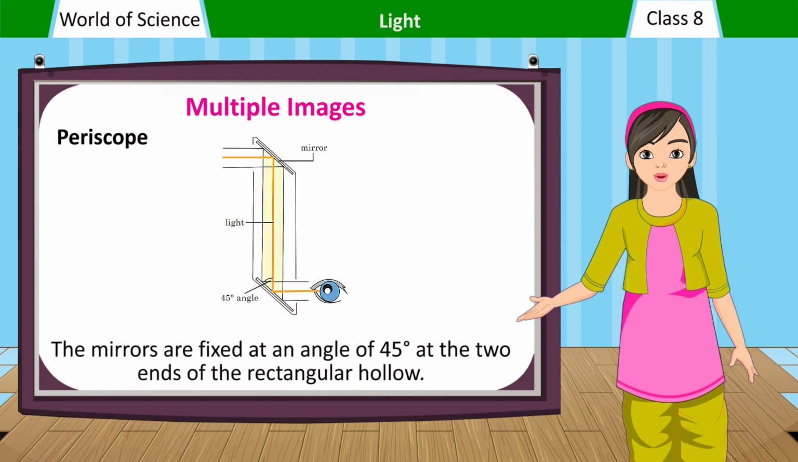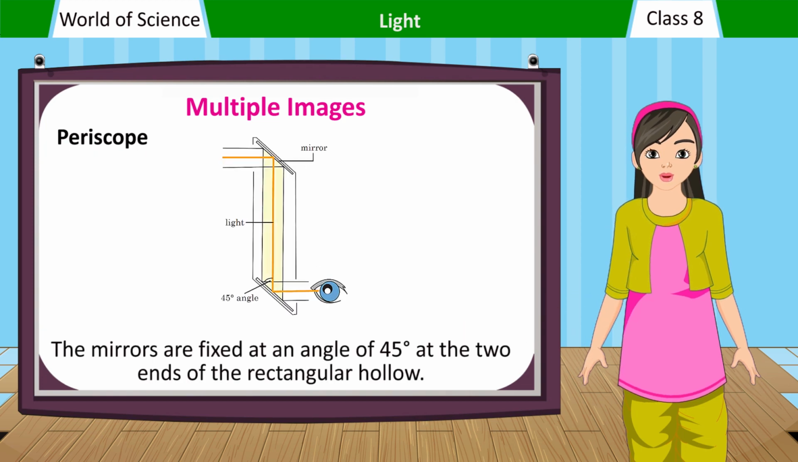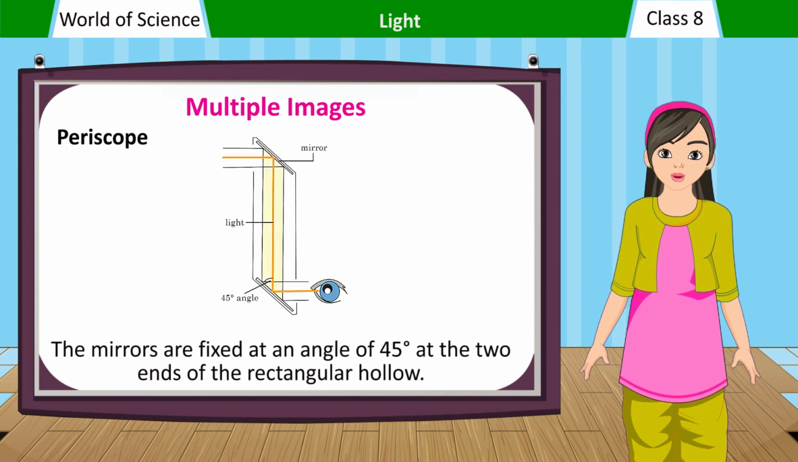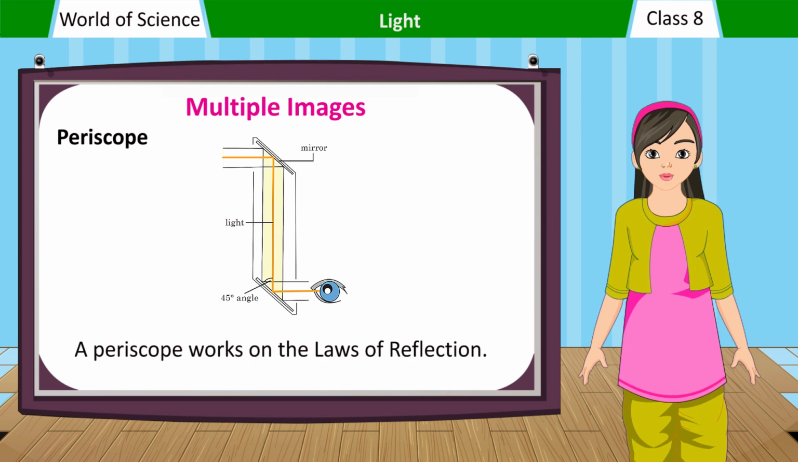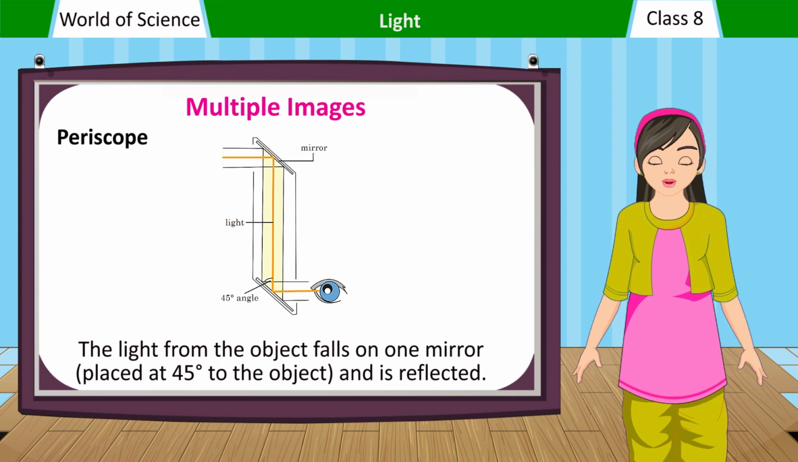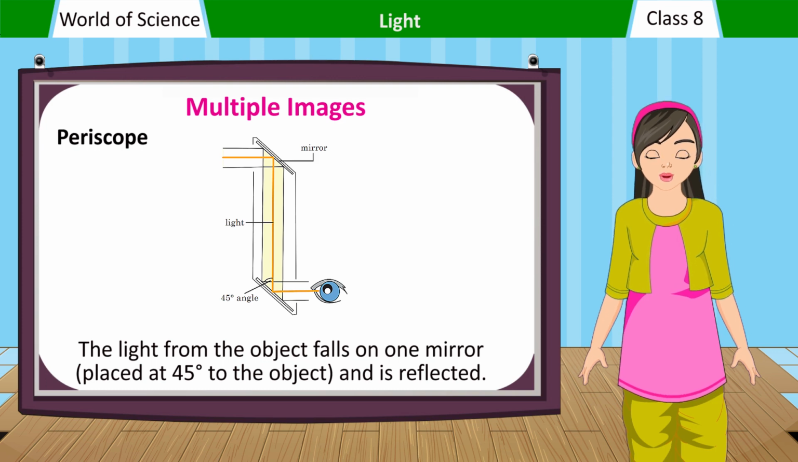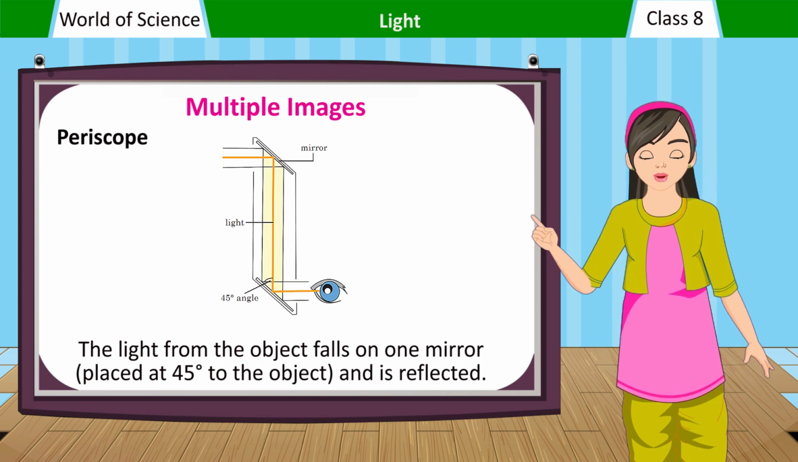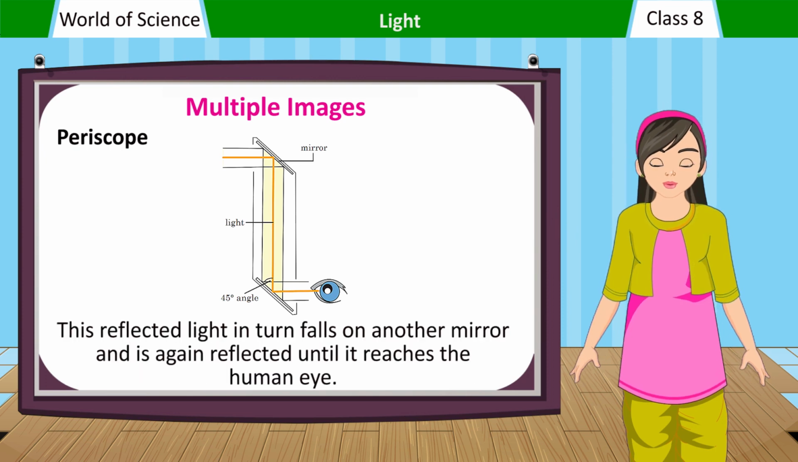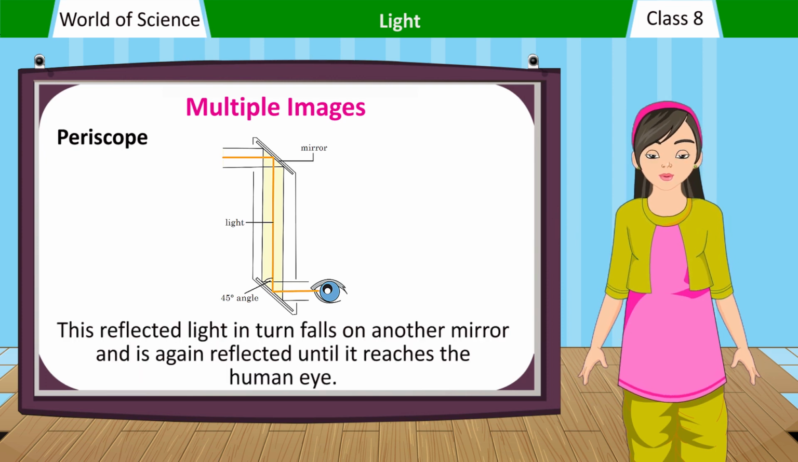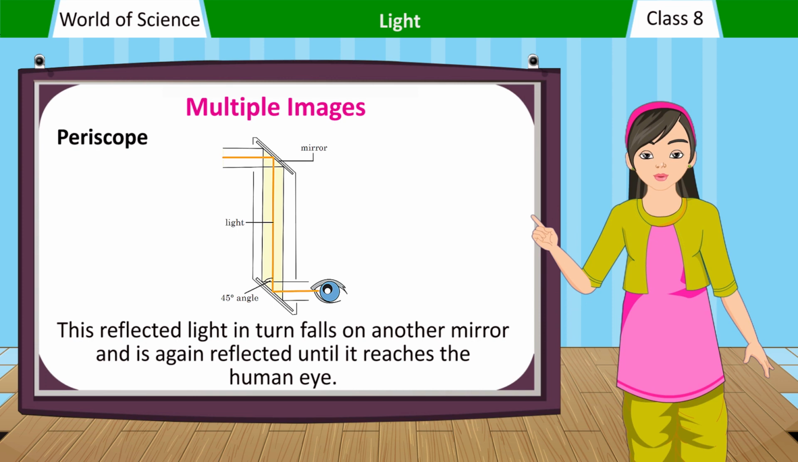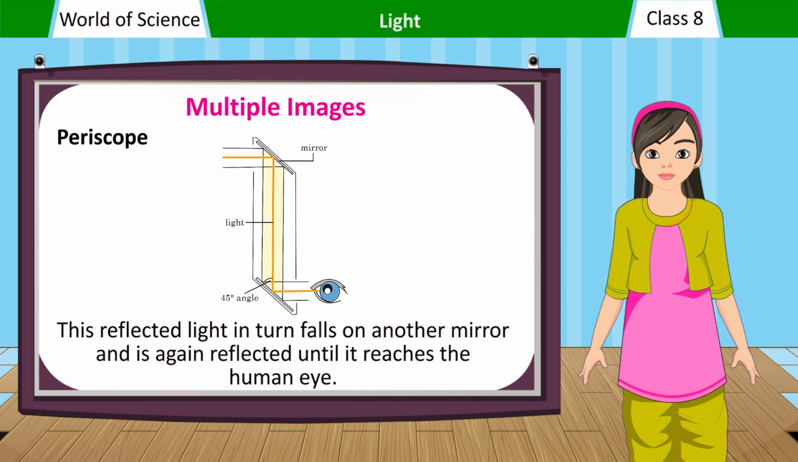The mirrors are fixed at an angle of 45 degrees at the two ends of the rectangular hollow. A periscope works on the laws of reflection. The light from the object falls on one mirror, placed at 45 degrees to the object, and is reflected. This reflected light in turn falls on another mirror and is again reflected until it reaches the human eye.